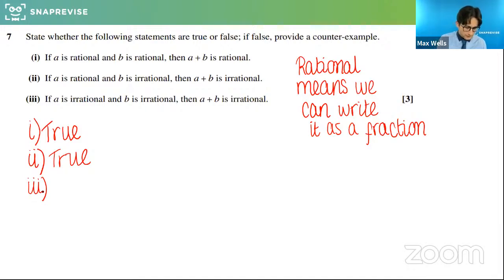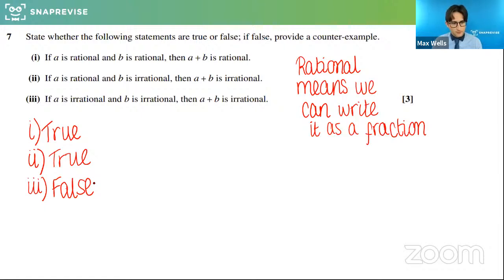This one is actually false. Can anyone think of a counterexample whereby this wouldn't work? So if A is irrational and B is irrational, when you add them it wouldn't be irrational, it would be rational. Any scenarios? Strange, because this feels like it should be true. A good try there, because there is an underlying relationship with e and the natural log, but that would be more to do with composite functions, that one.